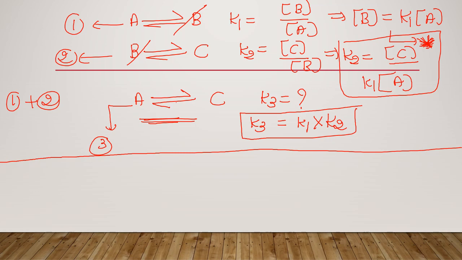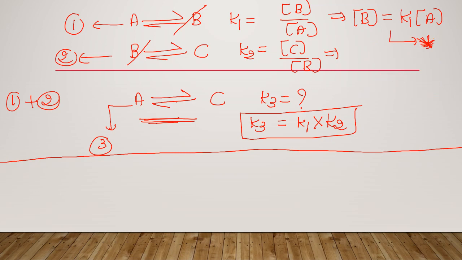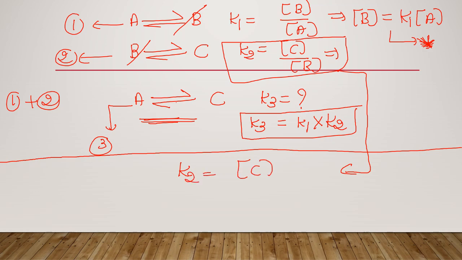If you consider this expression, let us substitute B as K1 into A. I'll write here: K2 is equal to the concentration of C divided by K1 into the concentration of A. So K1 into K2 is equal to the concentration of C divided by the concentration of A, that is nothing but K3.